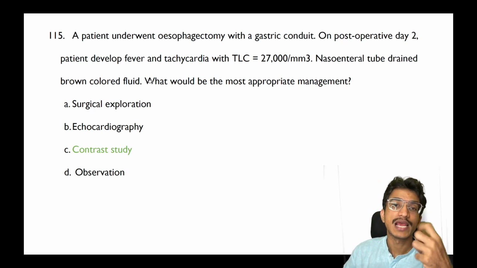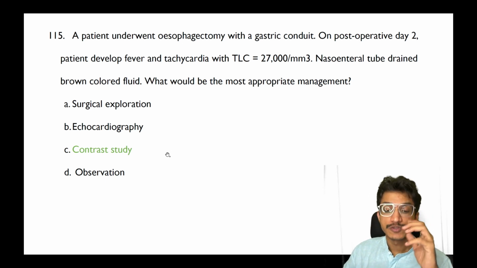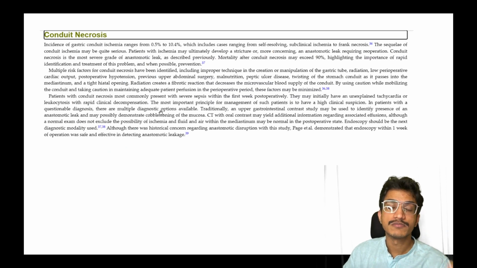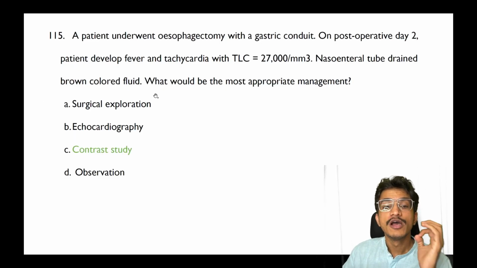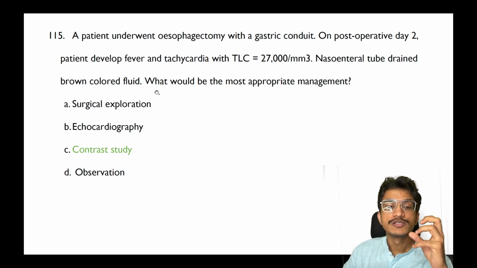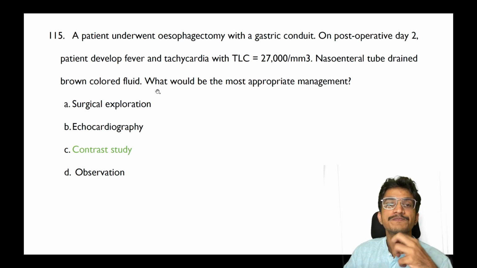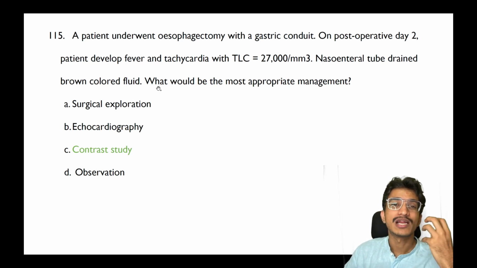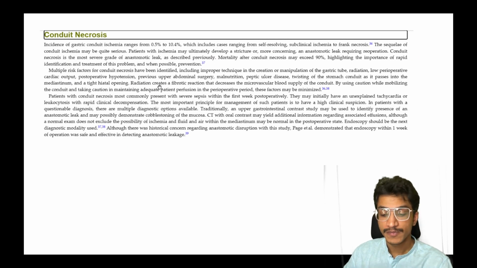Coming to the next, post-esophagectomy, dark brown colored fluid on post-op day 2, fever, tachycardia, features of sepsis. So that is most likely leak or conduit necrosis, because a gastric conduit has been done. This is a reference which I have got from Shackelford. In conduit necrosis, a suspected anatomic leak, you always go for a contrast study. You do not do surgical exploration immediately, you do not do echo, you do not observe this patient, you always do investigation to rule out. So you do a contrast study that will help you in understanding what is the cause and if there is any leak or there is complete disruption of the anastomosis. So the answer should be contrast study.